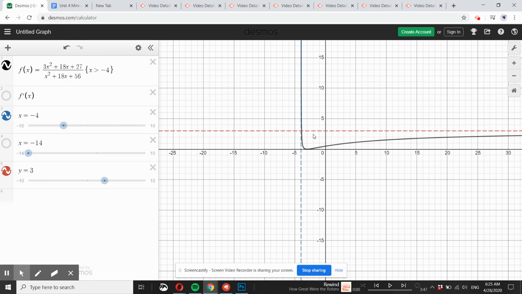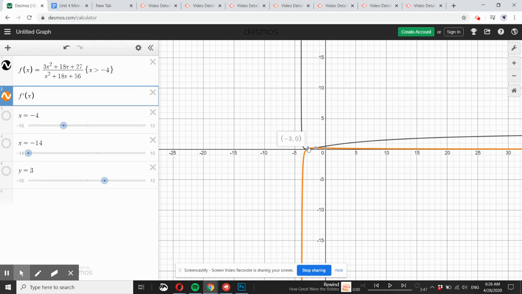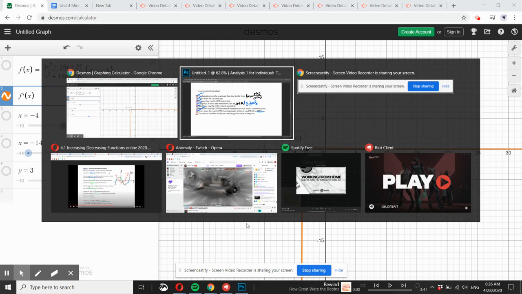And then we have the critical number for your turning point must be negative. In order to find the critical number, you have to take the derivative of f of x, and look at the x-intercept of the derivative of f of x. So our x-intercept here is -3, 0, and that just so happens to also be our local minimum. So that's kind of nice. And that right there is your critical point.